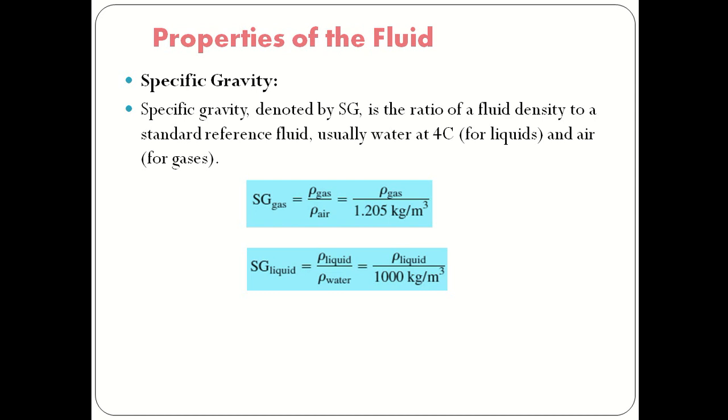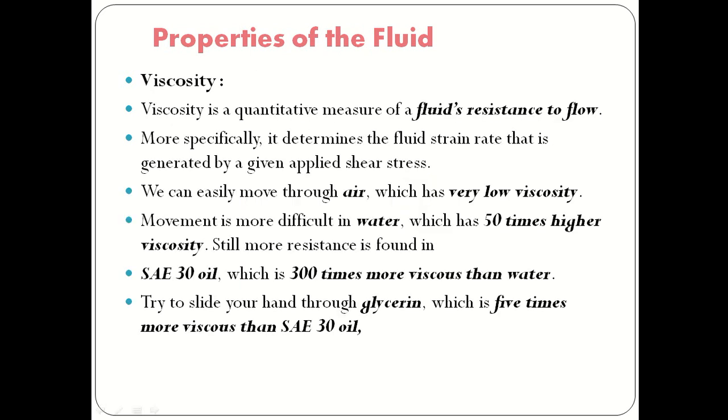This is the ratio of fluid density to a standard reference fluid. Usually water at 4 degrees Celsius is taken as the standard fluid for liquids and air for gases. So the specific gravity of any gas is equal to the density of that gas divided by the density of air, that is, density of gas divided by 1.205 kg per meter cube. And the specific gravity of a liquid is equal to the density of the liquid divided by the density of water, which is density of liquid divided by 1000 kg per meter cube. So this is about specific gravity.